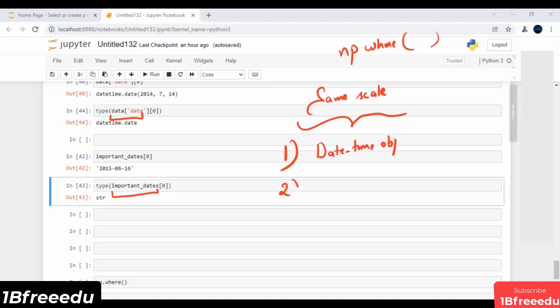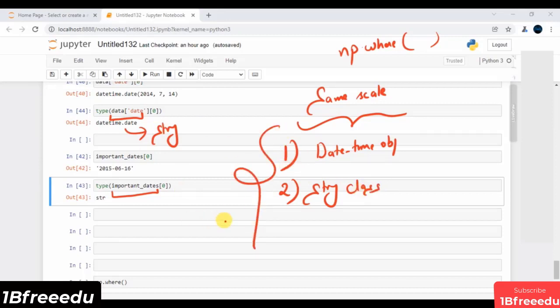Or there is one more alternative. I can convert this datetime into some string. This is typically your second way. Of course, this is already string and I will convert this into string. It means both the data structures belong to my string class. So these are typically two ways to handle this scenario. In this session, we will primarily touch upon this first way.